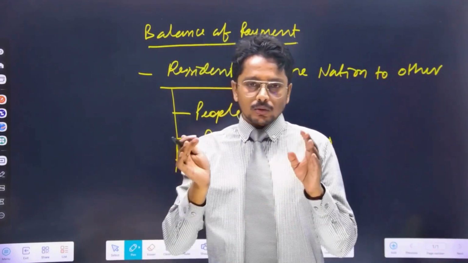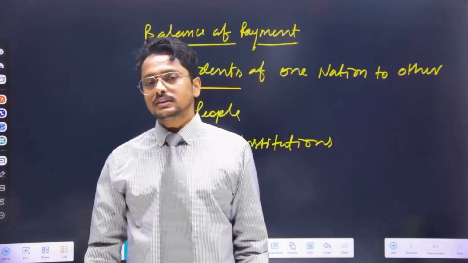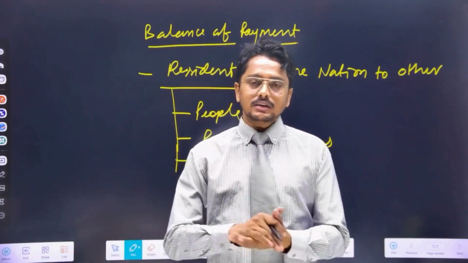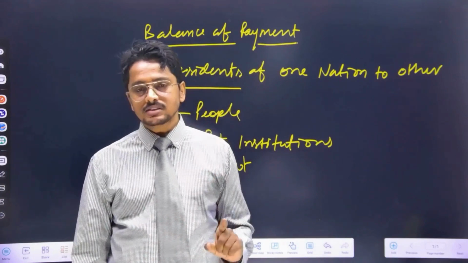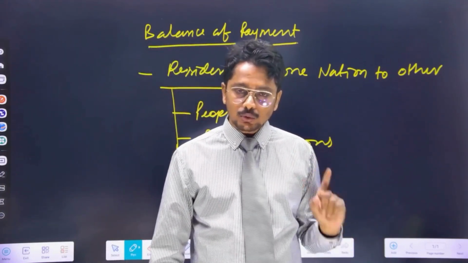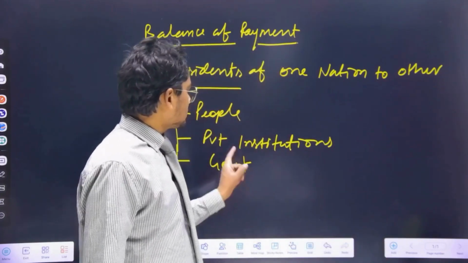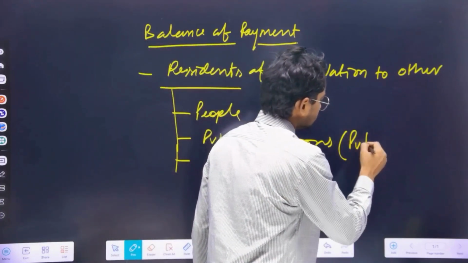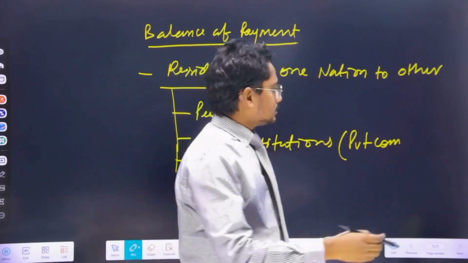To us, one nation is India and the rest of the world is the other nation. So between India and all of India's trading partners, there is persistent trade going on between the citizens, between the citizen and government, between institutions including public and private institutions. We say public institutions are under the category of government, and private institutions are nothing but private companies, just like Reliance, Adani Power, Tata.